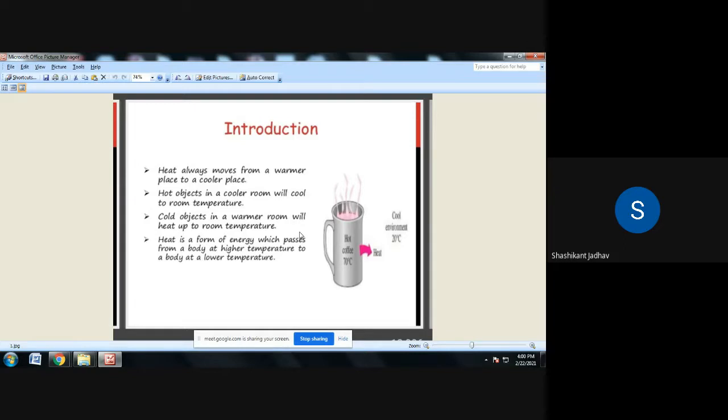So heat is a form of energy which passes from a body at a higher temperature to a body at a lower temperature. This is a cup of coffee. The coffee has a temperature of 70 degrees Celsius and the environment has a temperature of 20 degrees Celsius. Because of this temperature difference, the temperature of this hot coffee will reduce. In this way, heat transfer takes place.